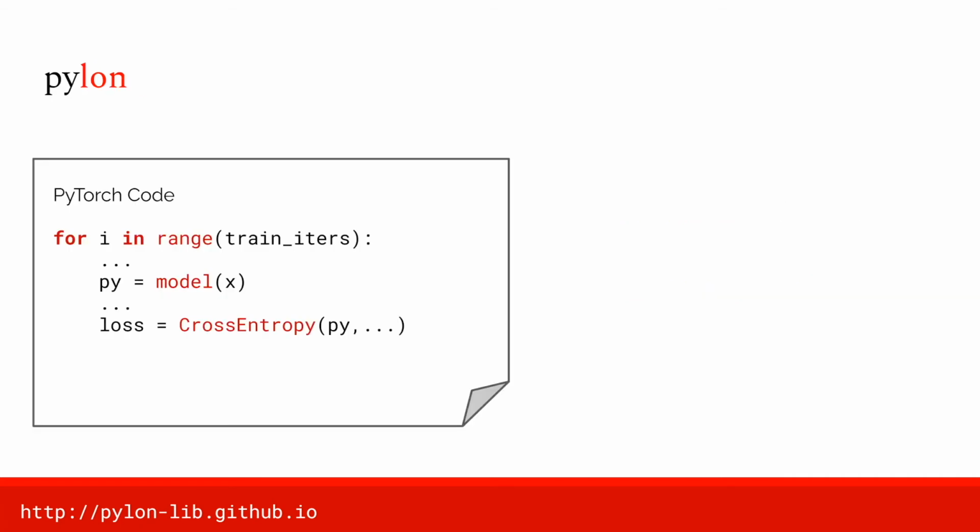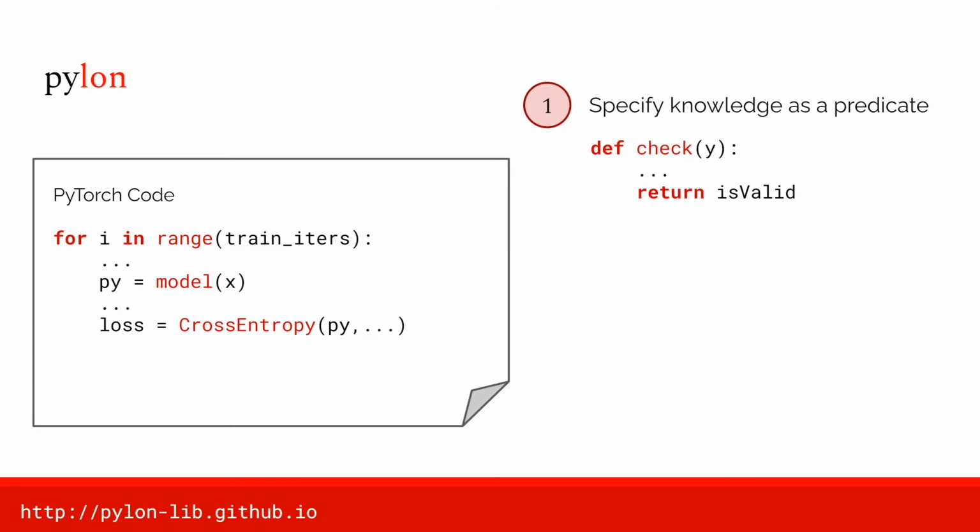Here's a quick overview of what Pylon looks like in use. Consider a usual training pipeline consisting of a model and a loss. To express the domain knowledge about the output, the user just has to write a predicate function using arbitrary PyTorch code and Python code to define which outputs are valid. So you can see this function that checks whether a specific output is valid or not.